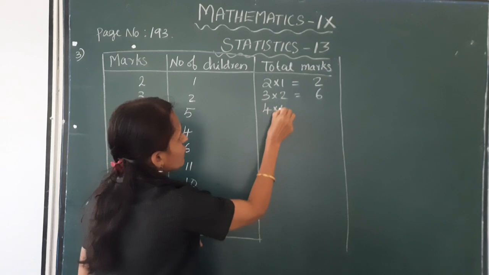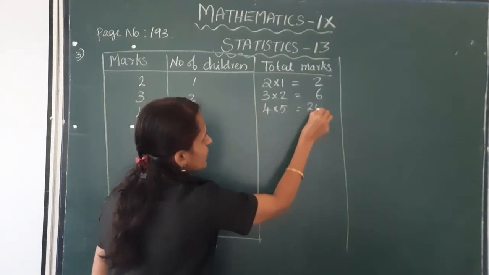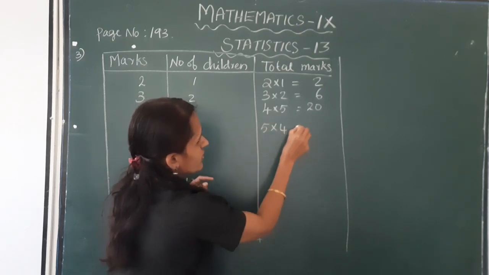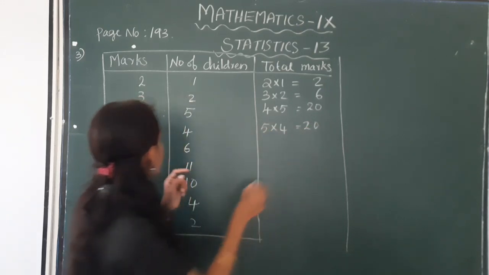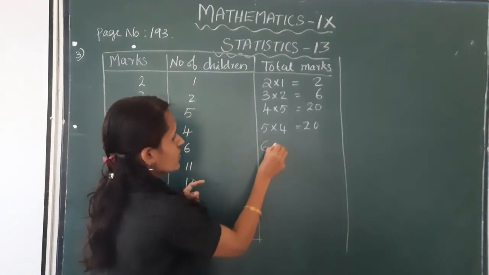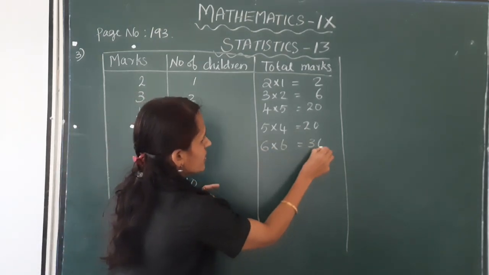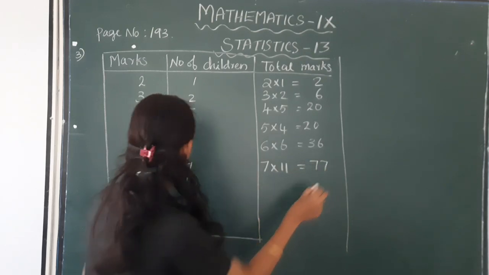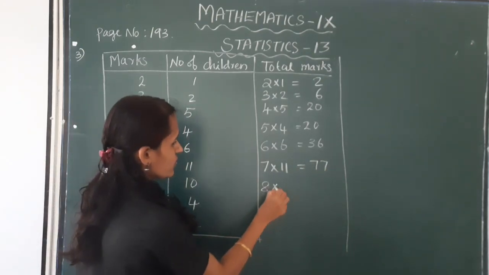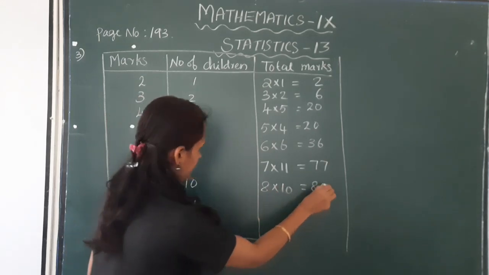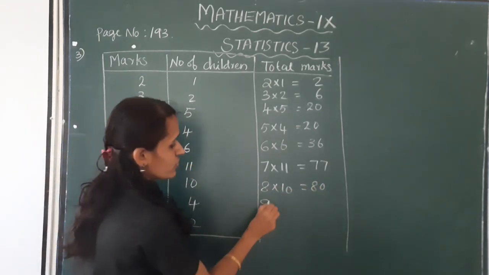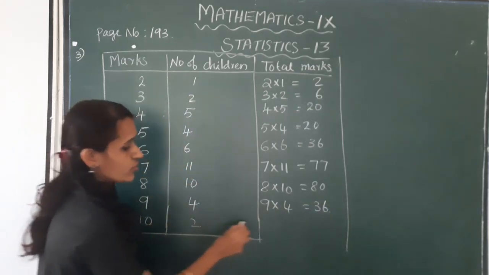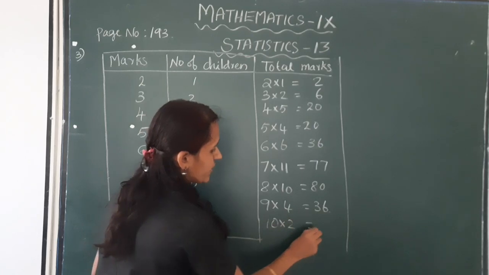4 into 5 is equal to 20. 5 into 4 is equal to again 20, 6 into 6, 36, 7 into 11, 77, 8 into 10, 80, 9 into 4, 36, 10 into 2, 20.